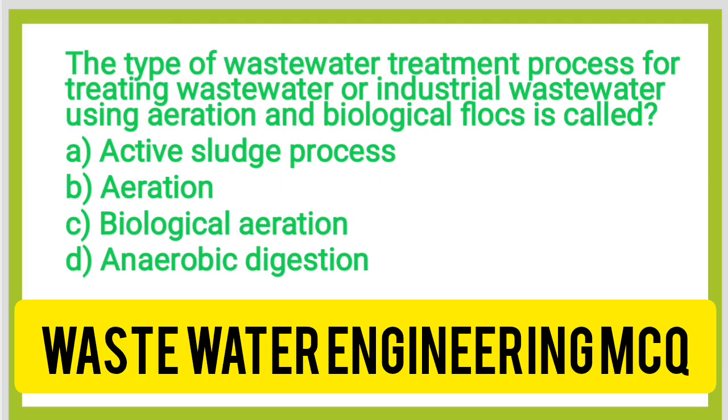Next question, the wastewater treatment process for treating wastewater or industrial wastewater using aeration and biological flocculation is called? Option A, activated sludge process. Option B, aeration. Option C, biological aeration. Option D, anaerobic digestion. So the correct answer is option A, activated sludge process. This is one of the wastewater treatment processes, the biological treatment known as the activated sludge process. Wastewater is agitated and aerated to remove the solids, and oxidation methods are introduced to activate decomposition. So the activated sludge process is the most efficient method.